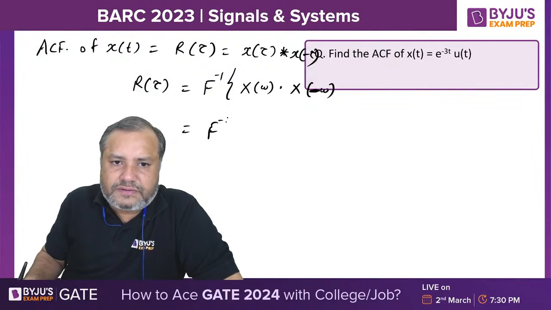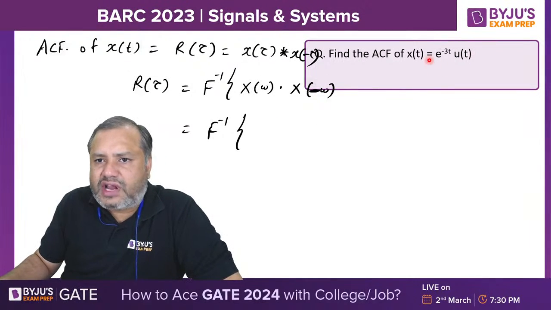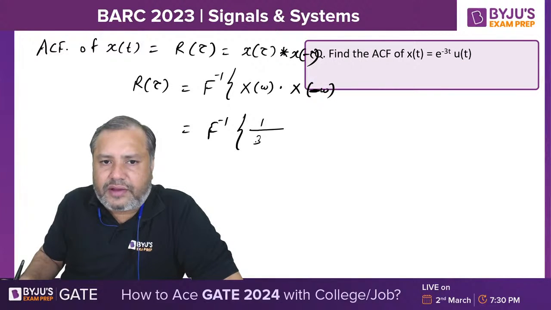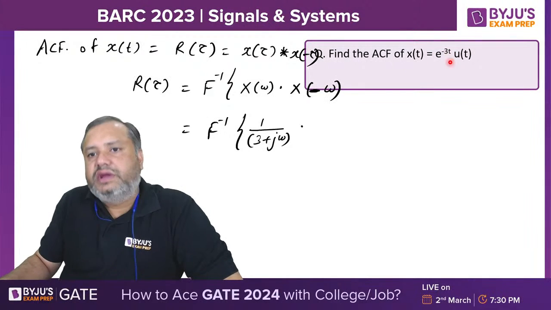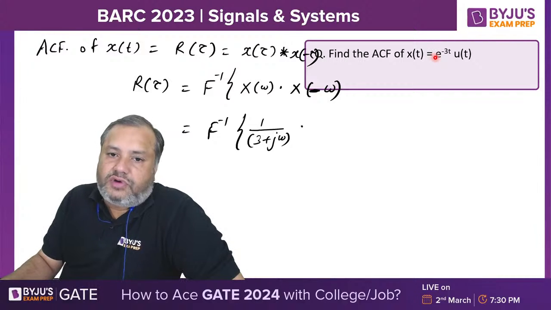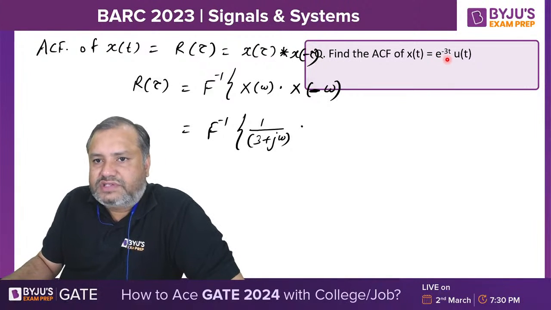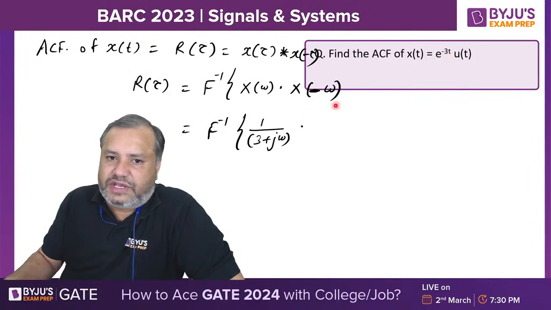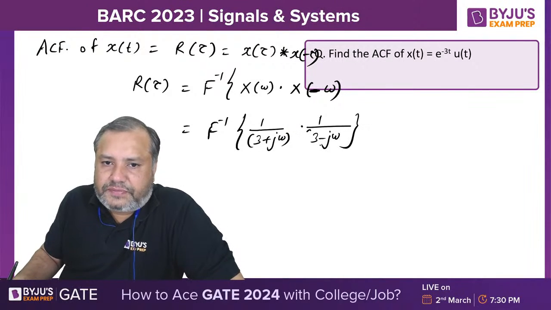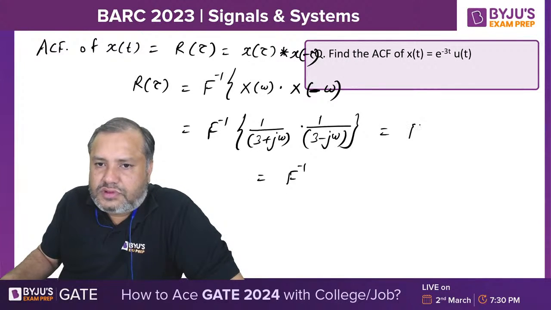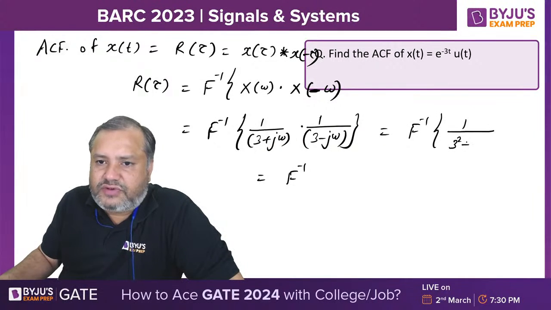So Fourier inverse of X of omega. What is the Fourier transform of this function? It is 1 upon 3 plus j omega. And what will be the Fourier transform of the time reversal? If t is replaced by minus t, then omega will be replaced by minus omega. So ultimately, this is the Fourier inverse of 1 upon a plus j omega times a minus j omega, that is a square plus omega square.